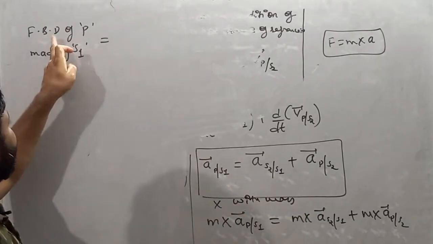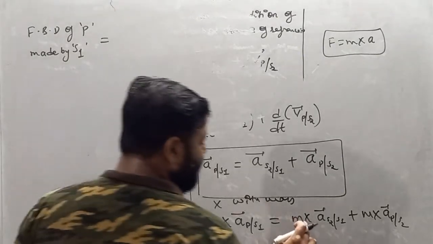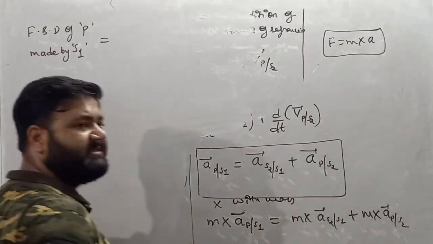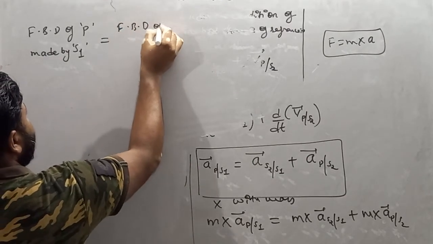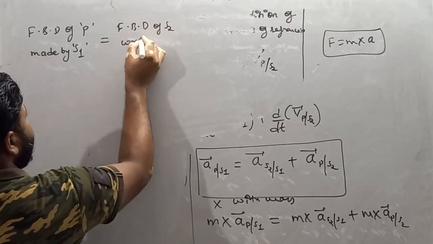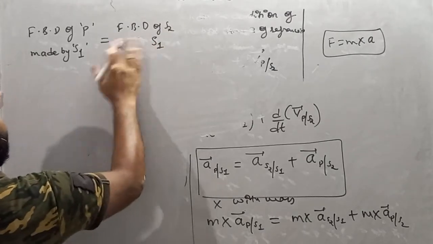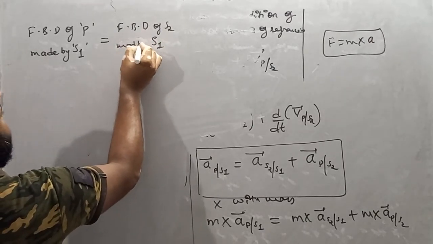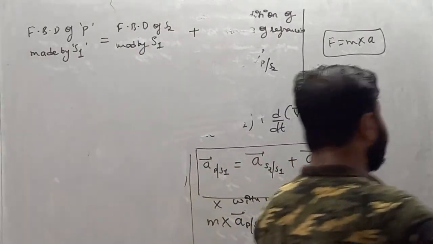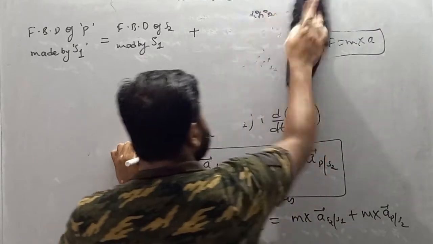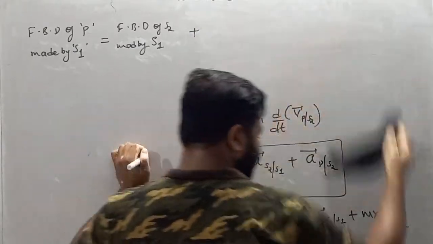So basically free body diagram of p made by s1 is equal to mass into acceleration of s2 with respect to s1, means free body diagram of s2 with respect to s1, or we can say made by s1, plus mass into acceleration of p with respect to s2.